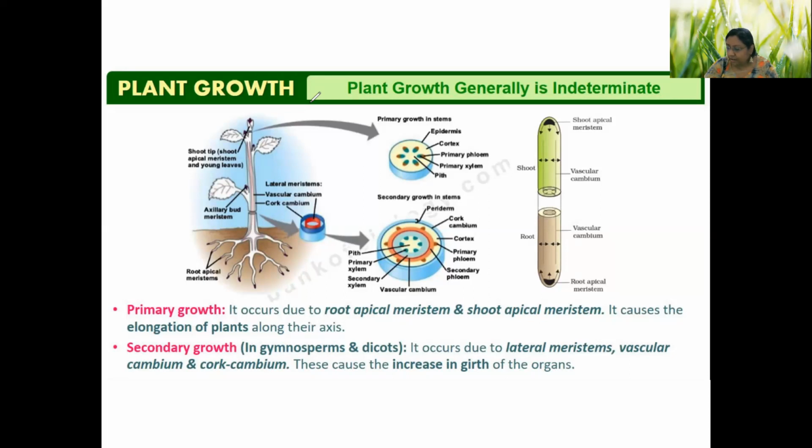Primary growth is generally present in the apical part. You know, meristems are of 3 types: apical meristem, lateral meristem and intercalary meristem. The apical meristem, present at the tip of root and shoot, is responsible for primary growth, and it increases the length of the plant. Whereas secondary growth occurs in the lateral meristem, which is present at the side of the plant and is responsible for increasing the thickening of the plant.